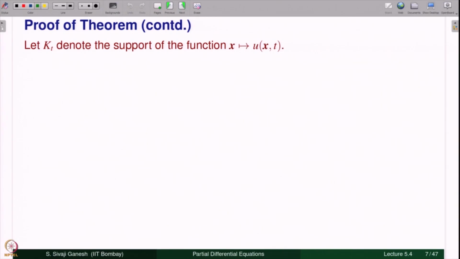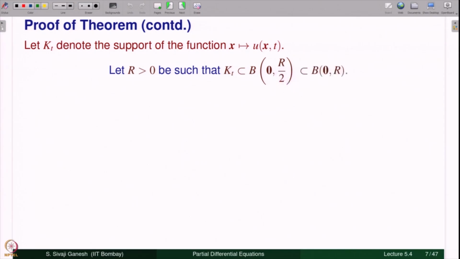Let K_t denote the support of the function x going to u of x, t. So, K_t suggests it will depend on t. Of course, this function also depends on t. For each fixed t, K_t denotes the support of this function. Let r positive be such that K_t is contained in the ball of radius r by 2 with center at the origin. Because this is a compact set, we can always find such an r.